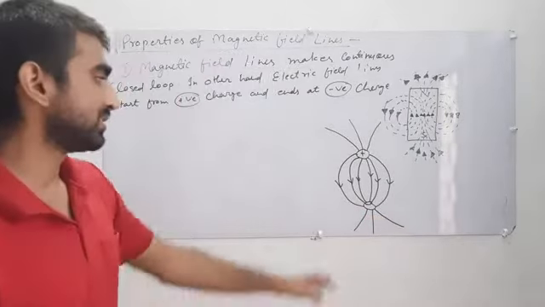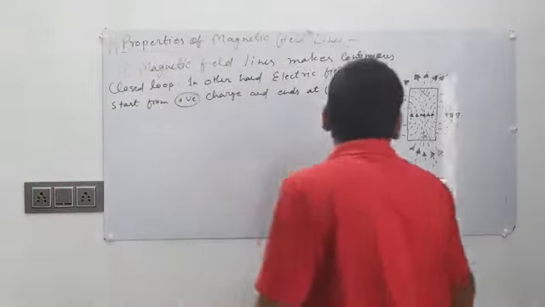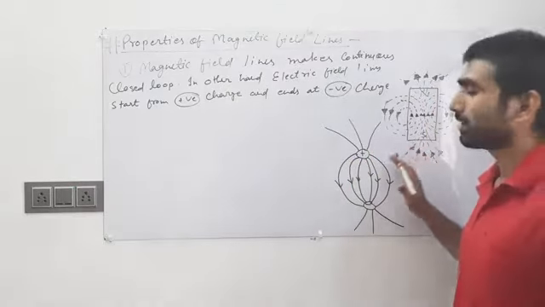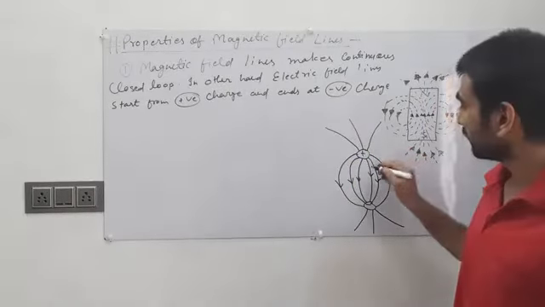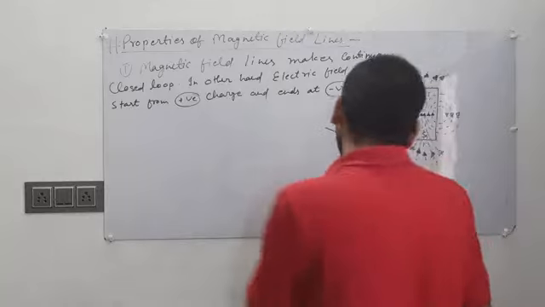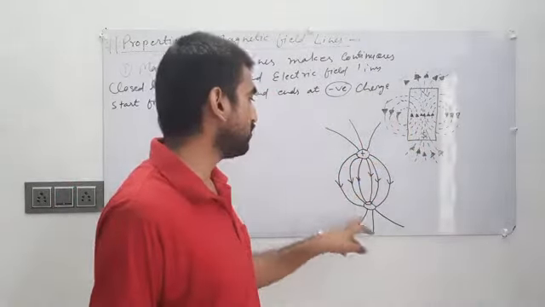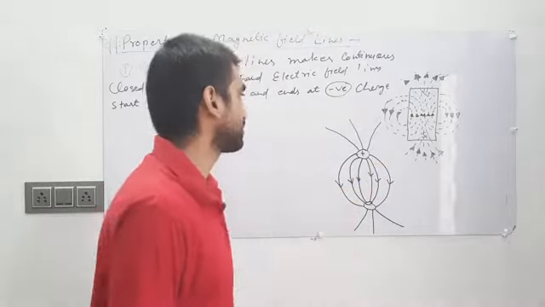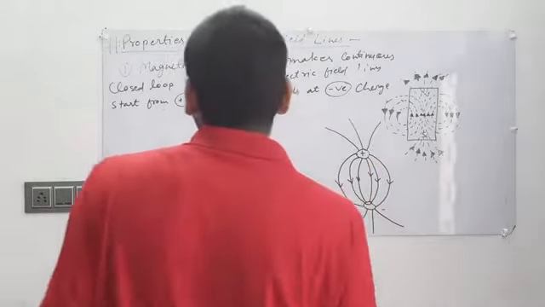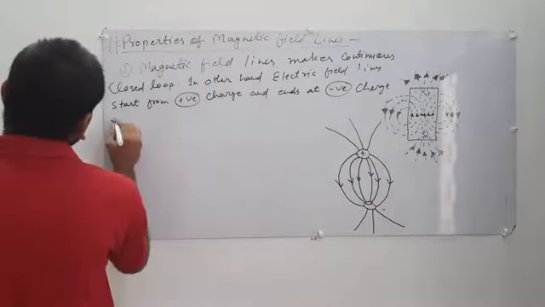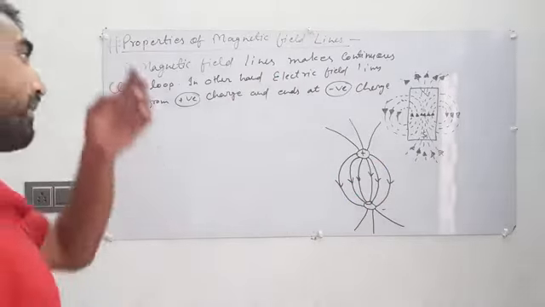Okay, so this is the pattern of electric field. You can see that some lines are infinite, and the lines originate at positive charge and end at negative charge. So this is the pattern of electric field lines. Now the second point is magnetic field lines.